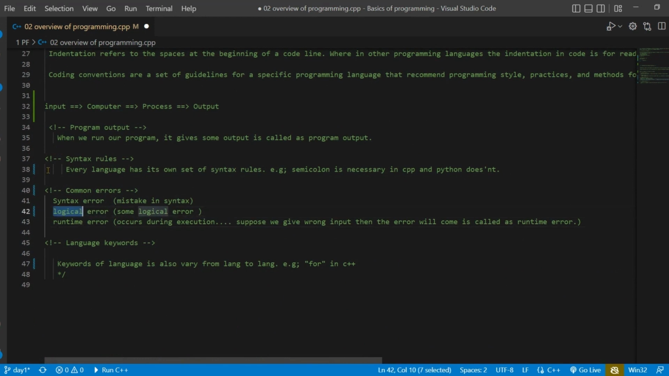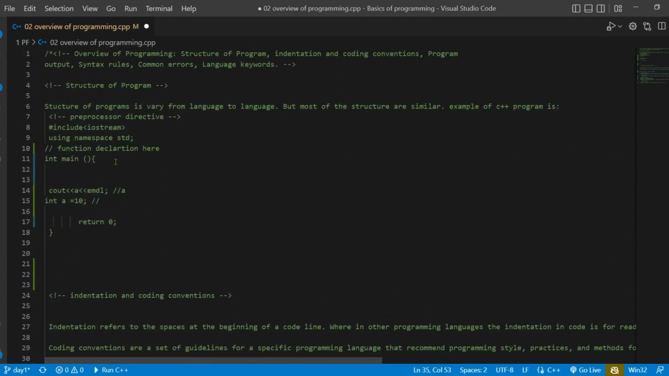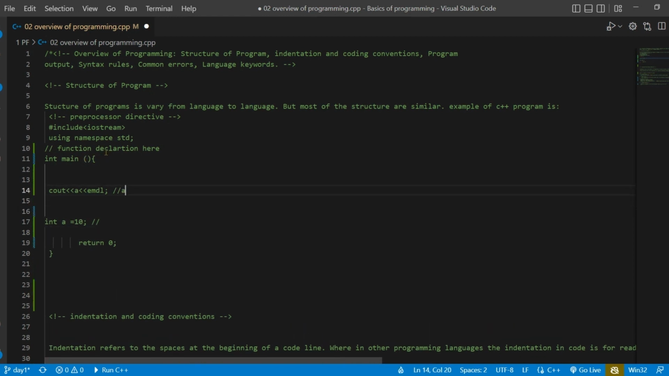Logical error, its name itself describes it, that it is some logical fault in the program. What do you mean by a logical fault in the program? Let me discuss it. So this is the program and this program has a logical fault. What is the logical fault? Here, forget about the cout and all those things, we will discuss them later, but the main purpose of this statement is to display a on the screen.